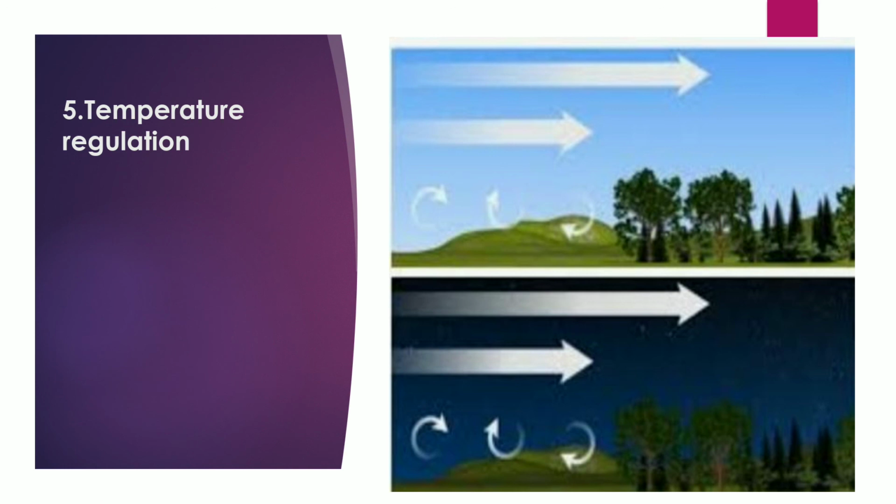Next is temperature regulation. Earth reflects the energy received from the sun in the form of heat. The constituents of air, such as water vapor and carbon dioxide, absorb a part of the heat and transfer it to the other constituents of air, thereby making the earth's surface warm and suitable for the living world on the earth. The average temperature of the earth's surface would have been low if there was no air on the earth.